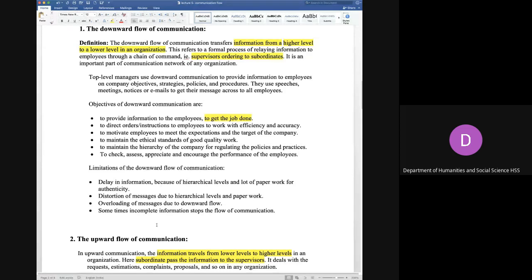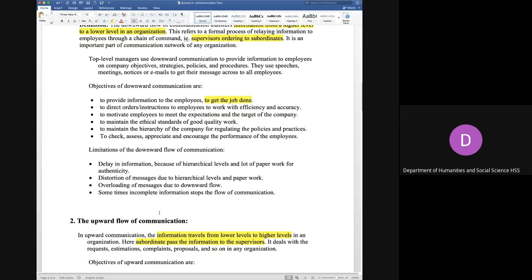And when it is a necessity, जैसे कि president ने कुछ बोला कि अब हमको ये वाली फाइल पे बताइए क्या हुआ, then you just pull out that file from somewhere in the bottom and try to work on it, because it is an emergency and you have to deliver the information. So the rest of the files are still stacked over there. So that is how overloading of messages can be seen in the downward flow, because various types of communication are flowing from the top authorities, and by the time it reaches the executives, it is very difficult for them to work on all the files together. So there is pending work and there is overloading of message.